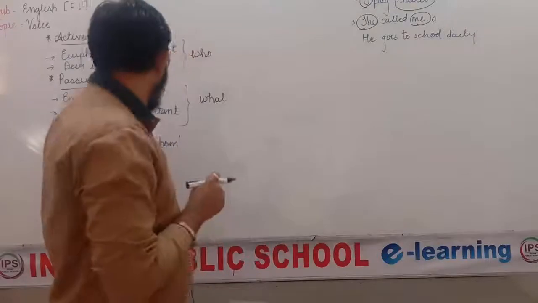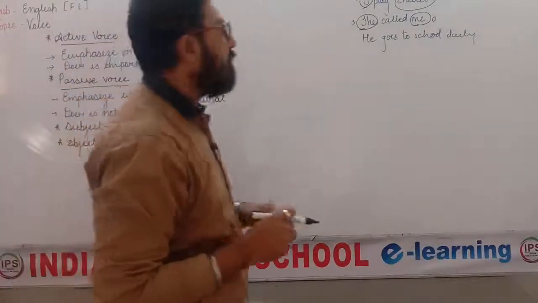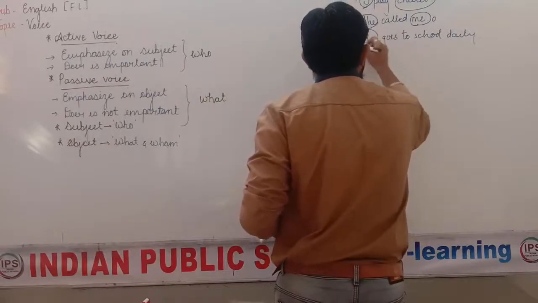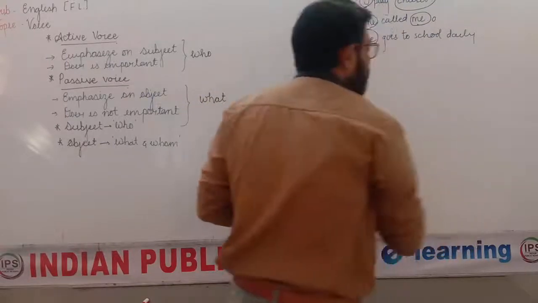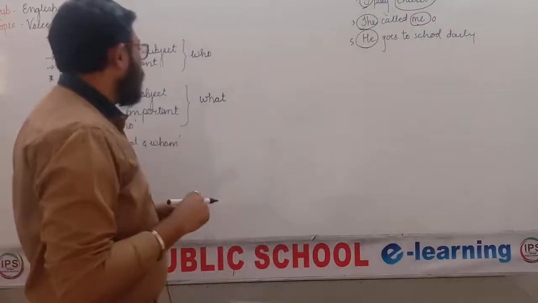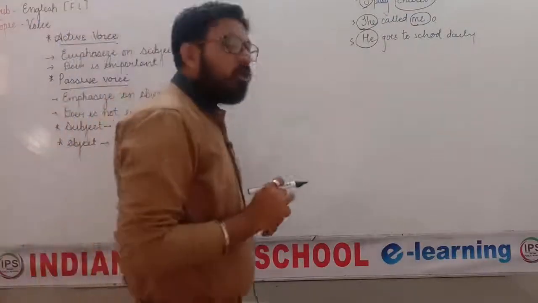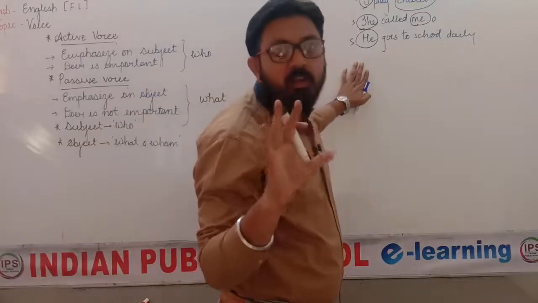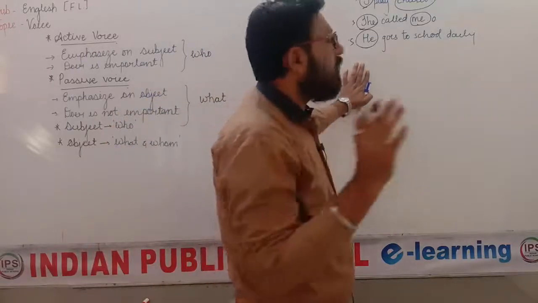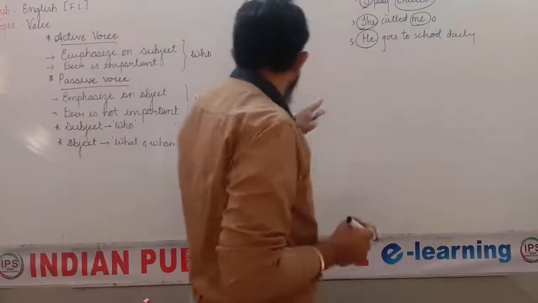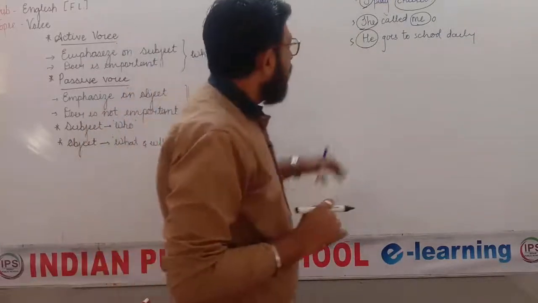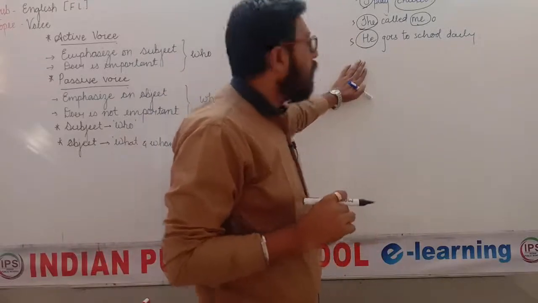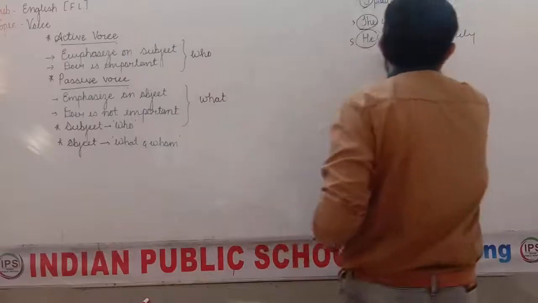Now third sentence. Once again, subject, that means the word which answers you who. He goes to school daily. Who? He. So it's a subject. Object, what and whom. He goes to what? The question is incorrect, that means we are not going to get an answer of that. Use another word, whom. He goes to whom? Answer is not given. Because here there is no object.